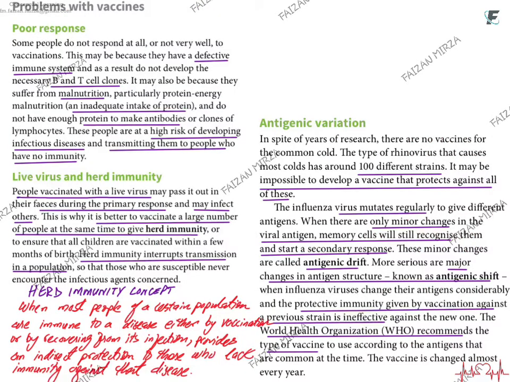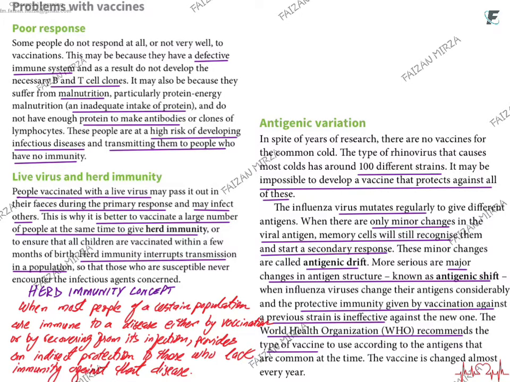Are there some problems with vaccines? A person can give a poor response. Why? Because the person might be deficient in proteins, and if there is a protein deficiency or the person is malnourished, the antibodies will not be made in good number, and the person's body will not respond very well to the vaccine. Then, live virus and herd immunity.